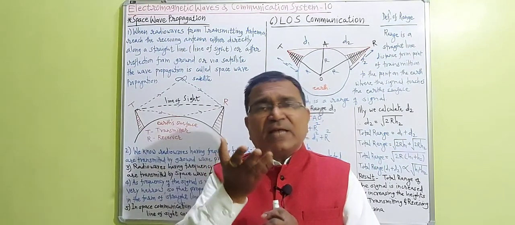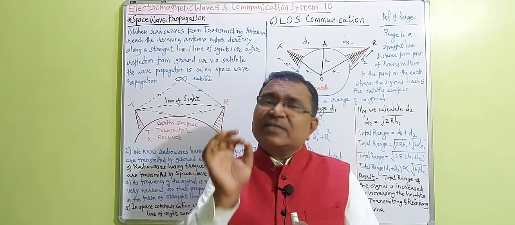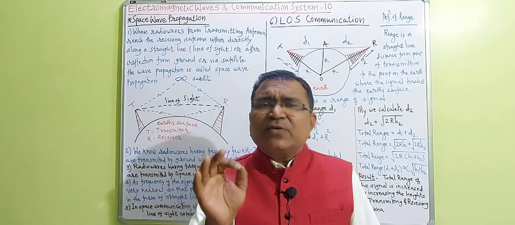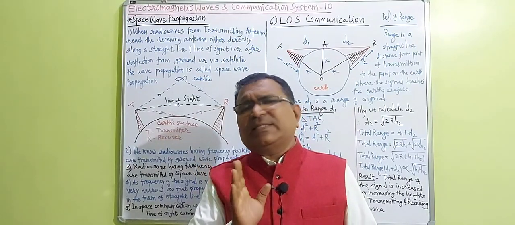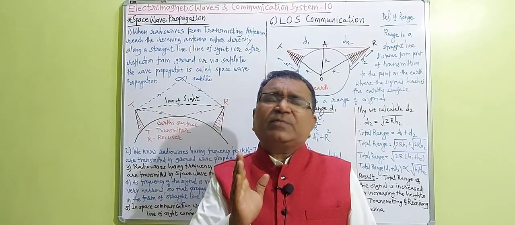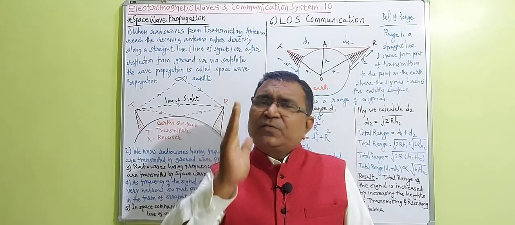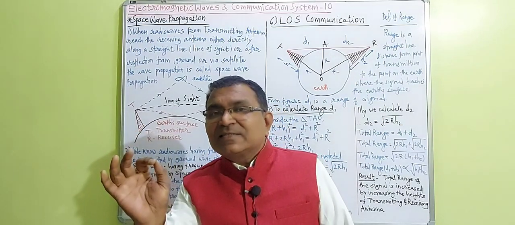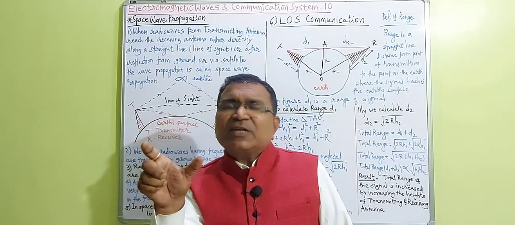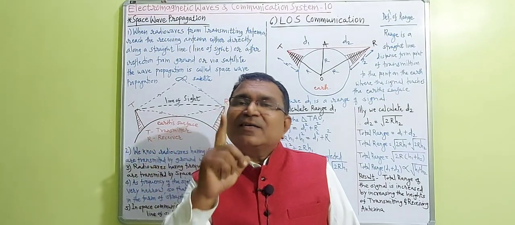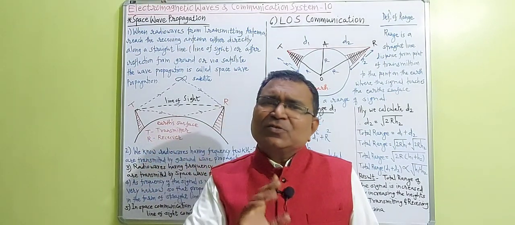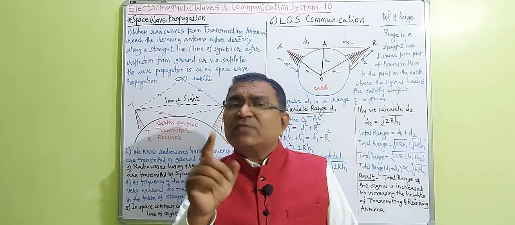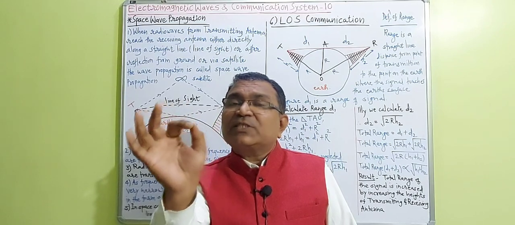As we know, in the last lecture we learnt about ground wave propagation. Radio waves having very low frequency, in the range between a few kilohertz to 3 megahertz, are transmitted by ground wave propagation. You should know the frequency range of ground wave propagation as long as your objective type MCQ question is concerned.